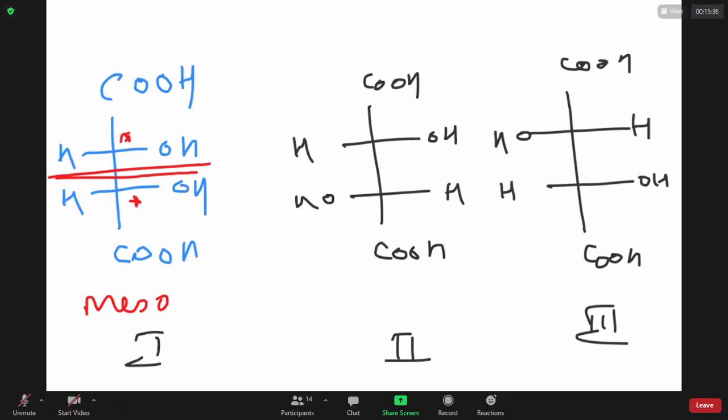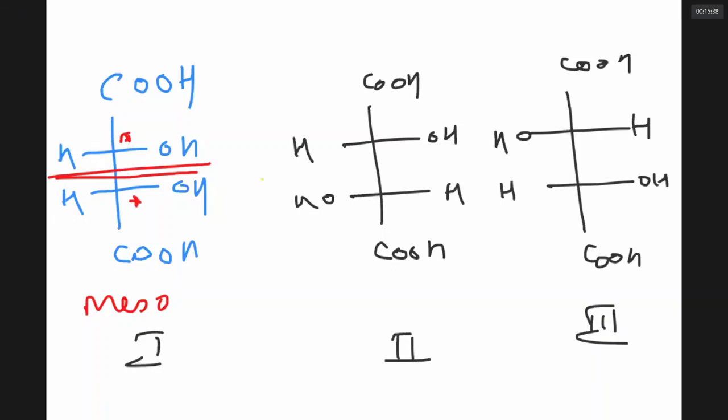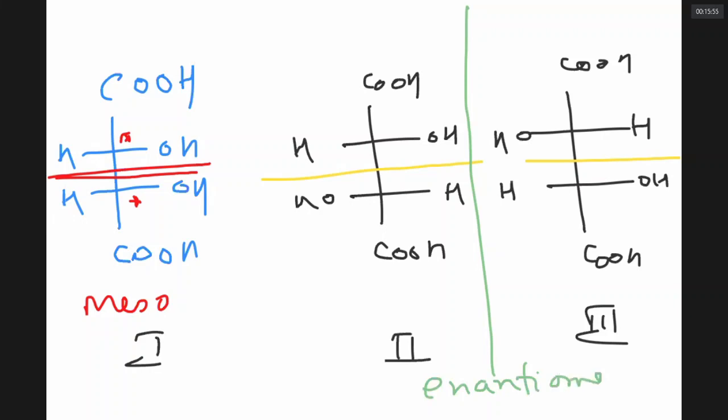Whereas this second one cannot be cut into two equal parts, even the third one. And moreover, if I carefully look, the second one and third one have object and image relation. This pair is called enantiomers. And this is called a meso compound. All these compounds have the same formula, C4H6O6. Can you see it really?